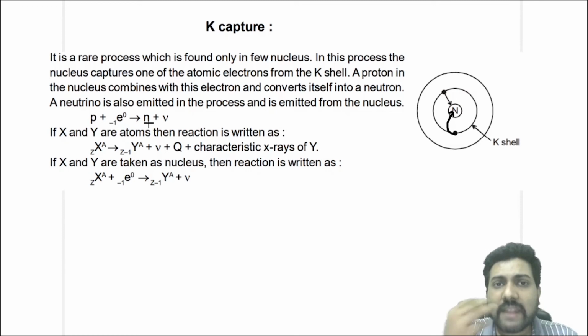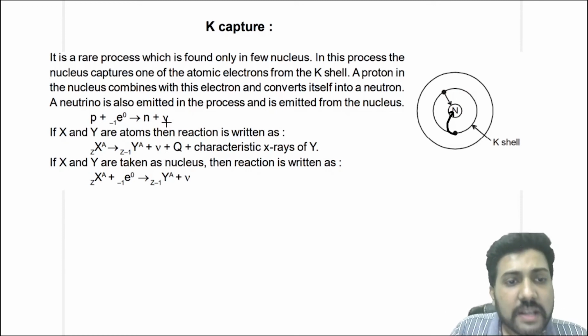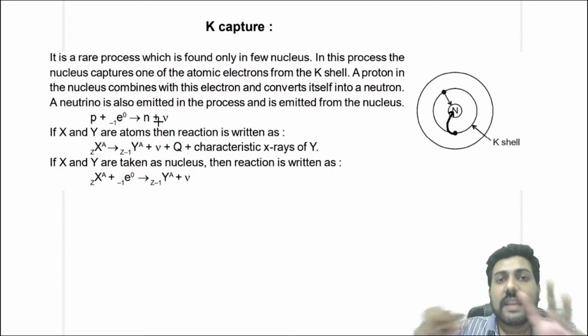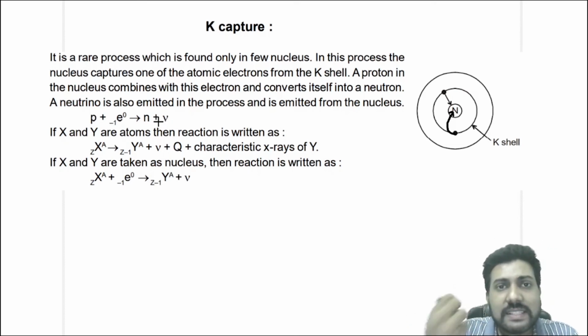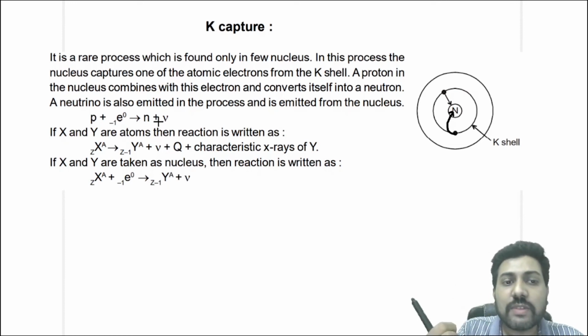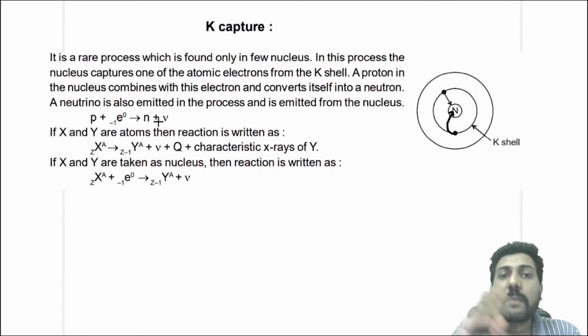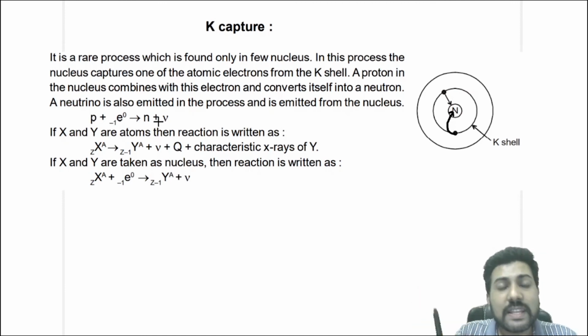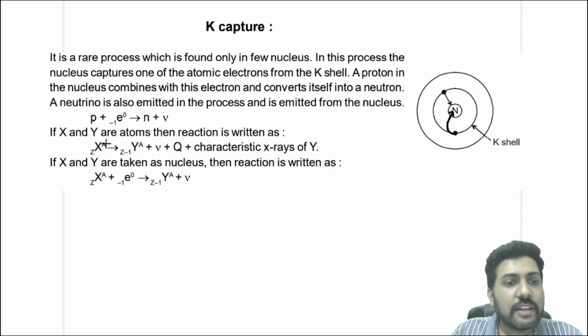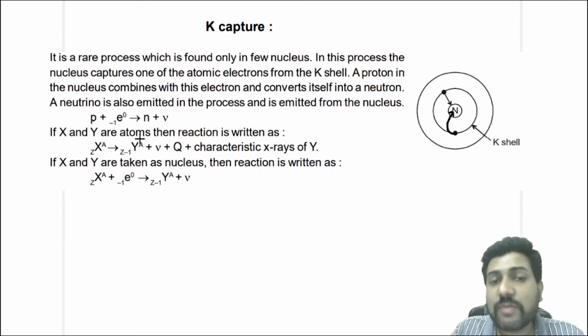We have seen that whenever a neutron is formed, a neutrino is released. So inside the nucleus, with the help of the captured electron, the proton gets converted to a neutron. That means the mass number is not changing, but one proton is decreased. So you will say X(Z, A) gives Y(Z minus 1, A) plus neutrino plus the energy. You can also write Q minus En if you want, because the nucleus can be formed in an excited state here also.